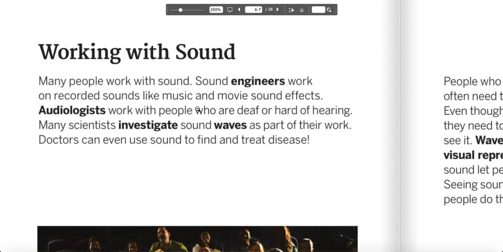We want to think about sound in real life, not just so much as dolphins making sounds and whistles, but we want to think about all of the sound that's around us and all of the different people who actually study sound to help us.